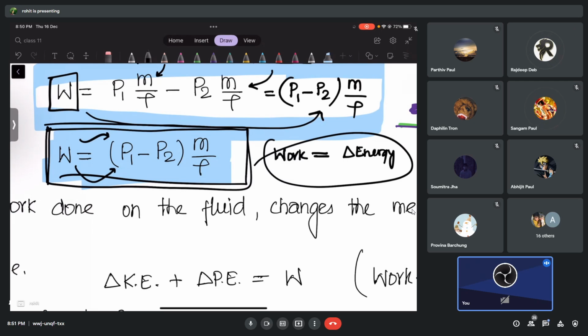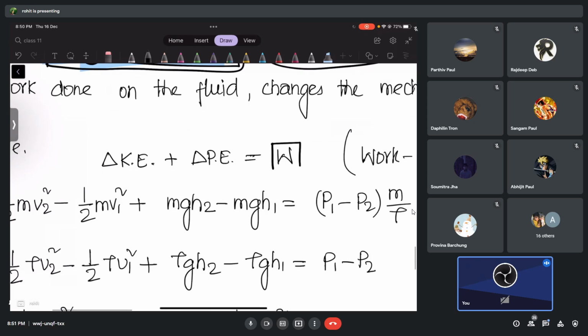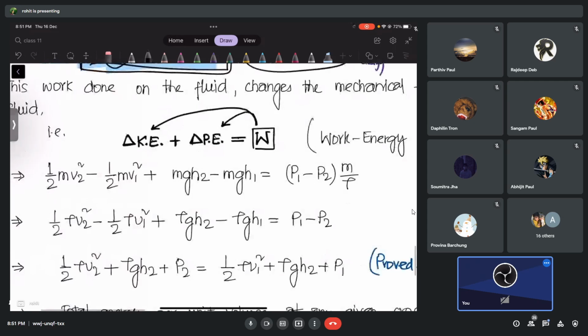Yes, sir. Okay, so look at this. The work done on the liquid must be equal to the change in potential energy of the liquid and the change in kinetic energy of the liquid. That is easy to understand because there's a change of height. Because we have done work, we have changed the height, so we have changed the potential energy, and of course we have also changed the velocity of the liquid. So there's a change of kinetic energy. I think this part is clear, right?